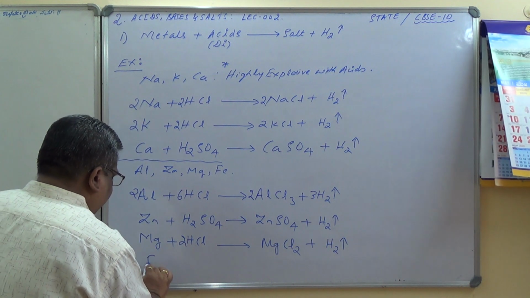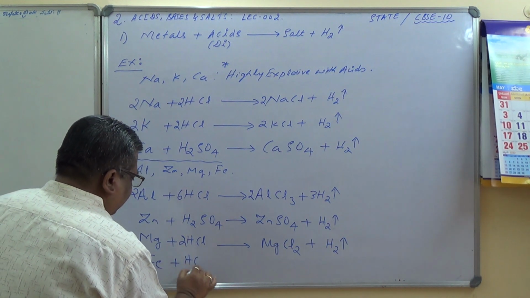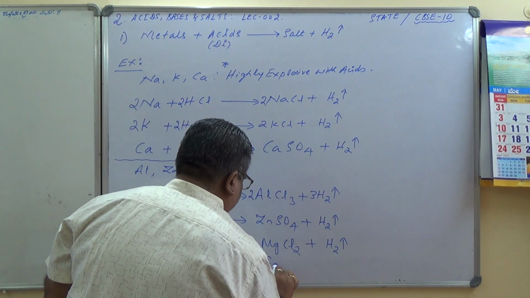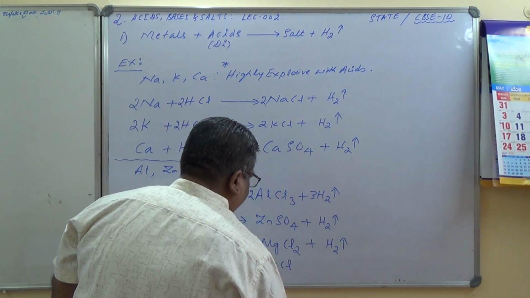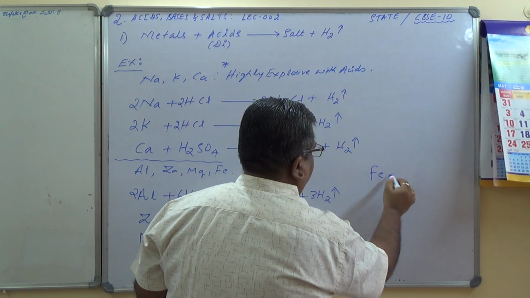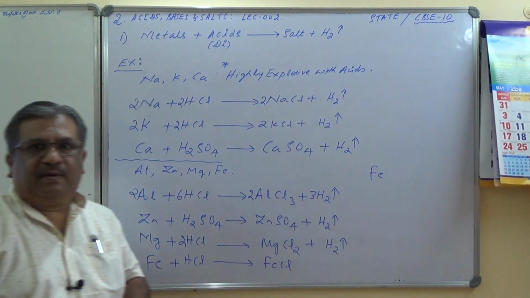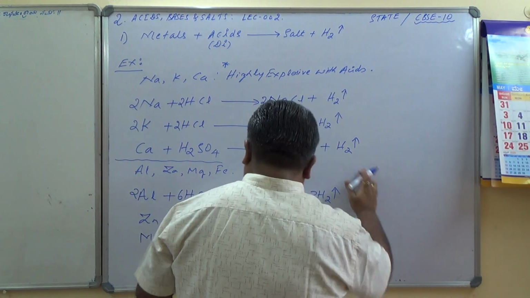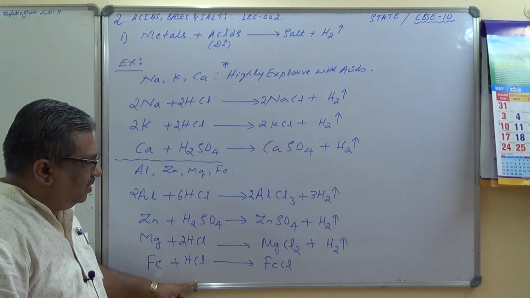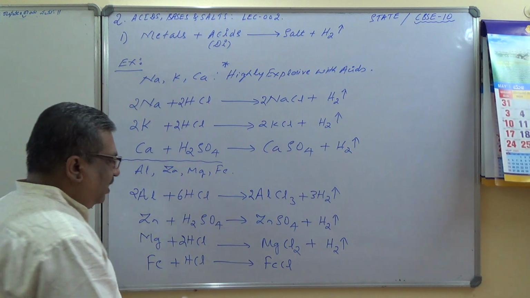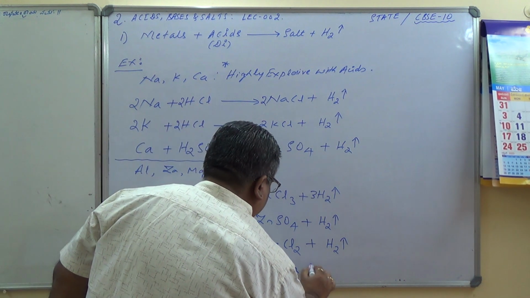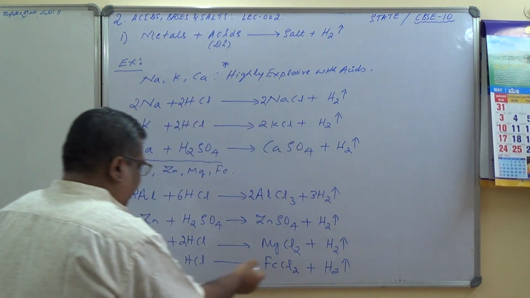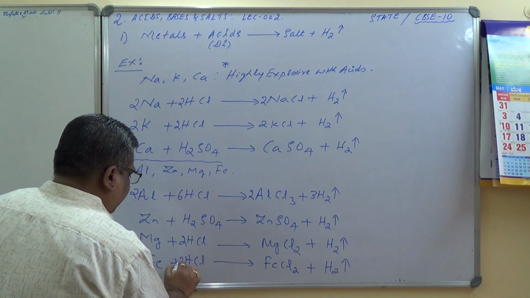Iron we will take. Iron plus HCl. Okay, so you will get FeCl. Fe exhibits variable valency here. So, iron with HCl, what is the product that you can expect here? FeCl2 plus hydrogen gas, and this is 2HCl.